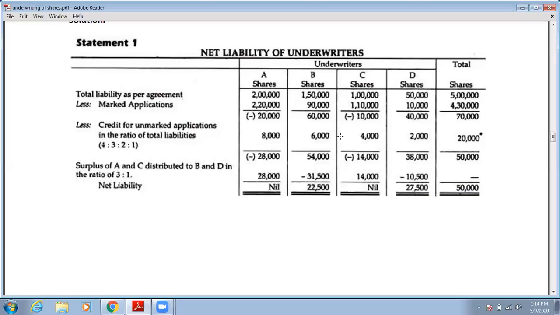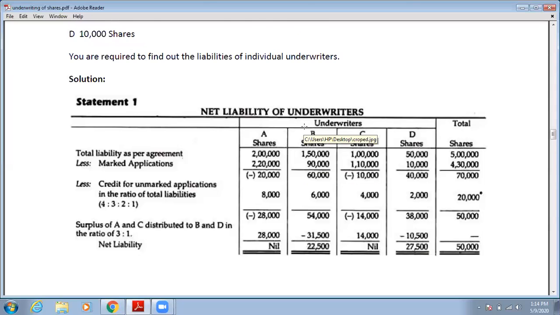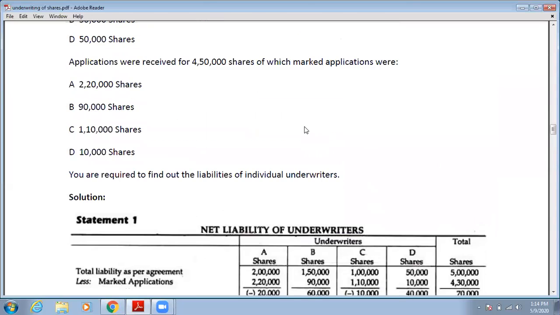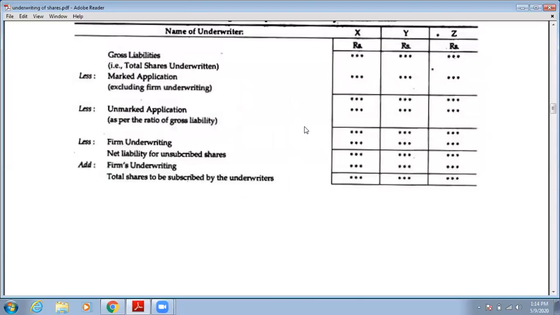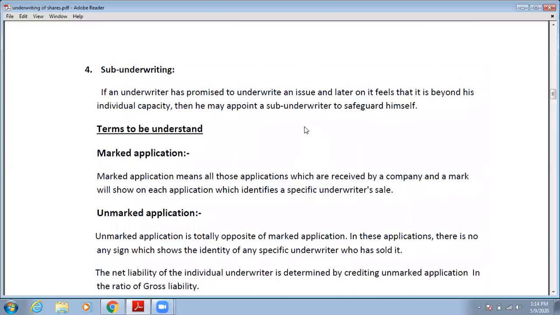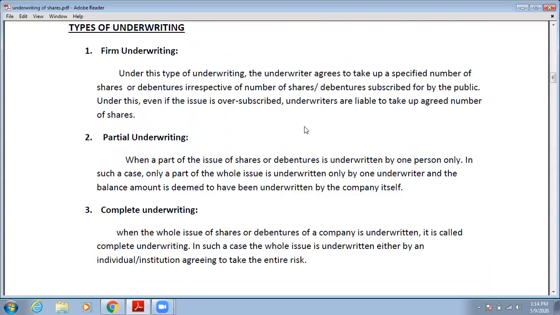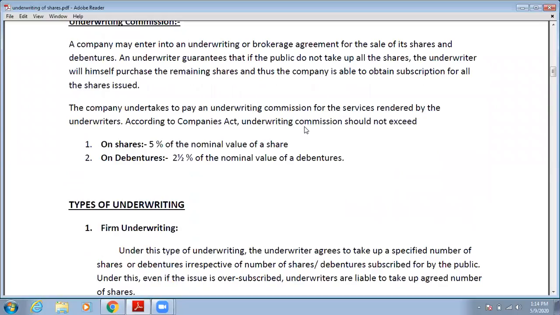So like this we can calculate the net liability of an underwriter. Okay. So that's all about today's lecture. In the next lecture, we will see some more provisions in underwriting of shares and debentures.